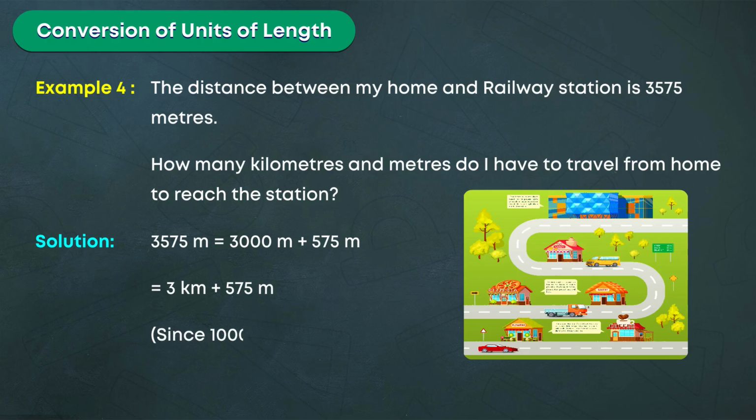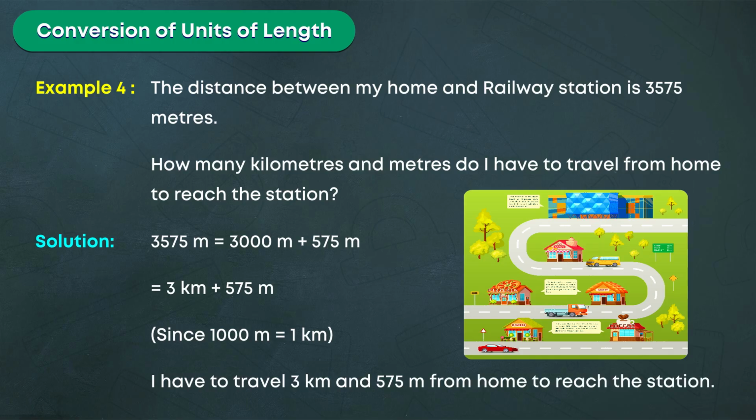Since 1000 meters is equal to 1 kilometer, I have to travel 3 kilometers and 575 meters from home to reach the station.